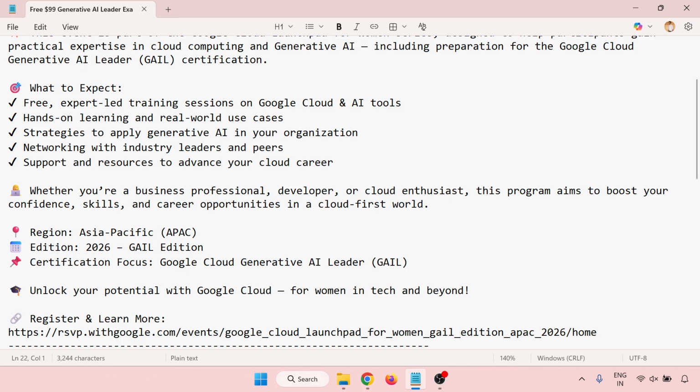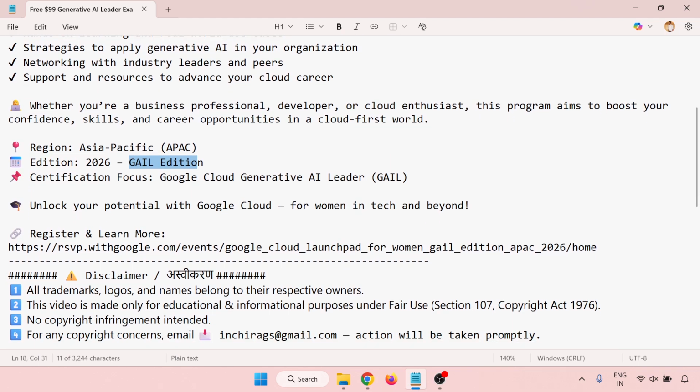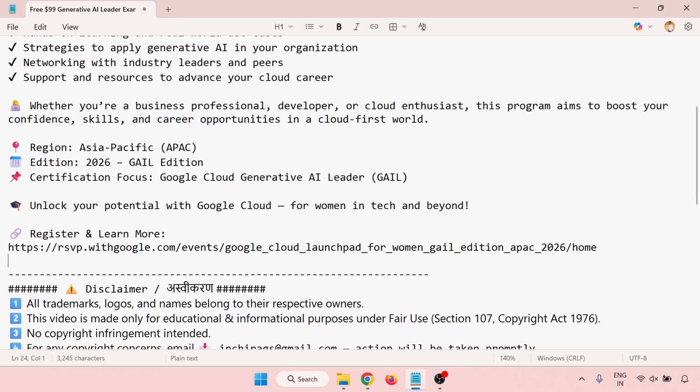So the region is Asia APAC. The edition is 2026. This is the GAIL edition. GAIL means Google Cloud Generative AI Leader, and the certification focus is the Google Cloud Generative AI Leader, GAIL. So unlock your potential with Google Cloud, and this is the registration link. We'll go through the registration link.